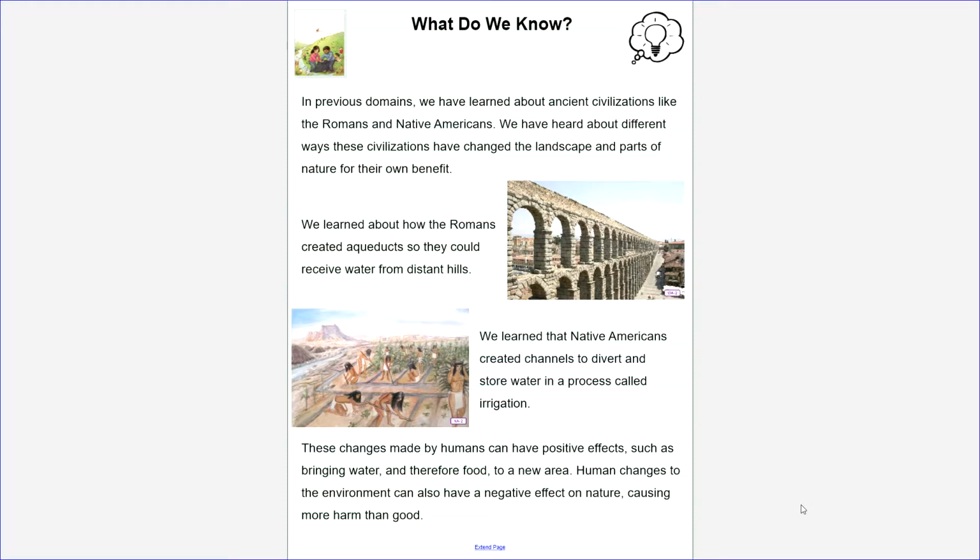We learned that Native Americans created channels to divert and store water in a process called irrigation. These changes made by humans can have positive effects, such as bringing water and therefore food to a new area. Human changes to the environment can also have negative effects on nature, causing more harm than good.